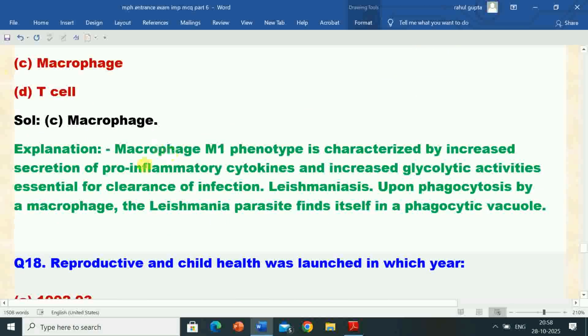Its explanation is macrophage M1 phenotype is characterized by increased secretion of pro-inflammatory cytokines and glycolytic activities essential for clearance of infection. Leishmaniasis: upon phagocytosis by a macrophage, the Leishmania parasite finds itself in a phagocytic vacuole.